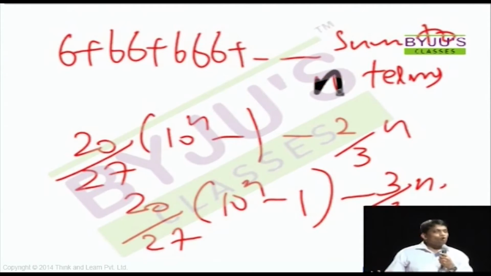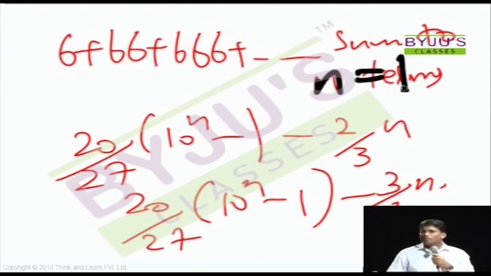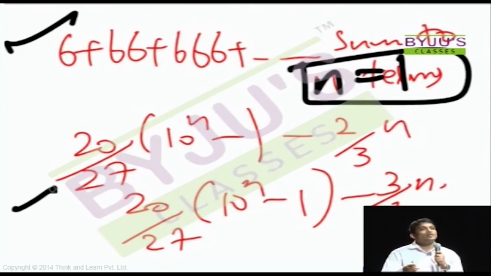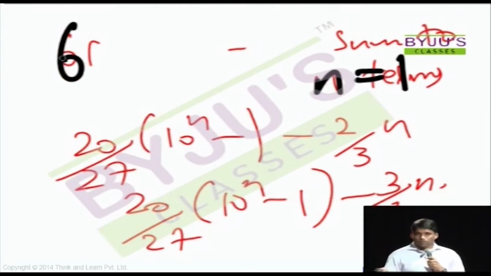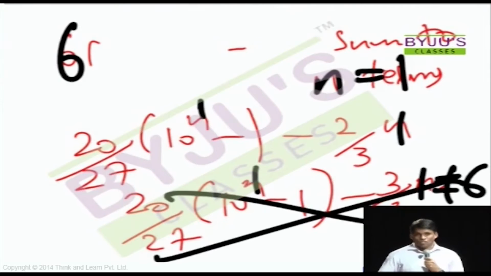This is why it's much faster, because you can simply replace n equal to 1. What is the meaning of n equal to 1 in the question? Check among the options and see where they are not matching. That's it. Your solution is over. So, n equal to 1, what does it mean in the question? It means 6. And among the options, wherever you see n, you replace it by 1. So, this is not equal to 6. So, this can never be the answer. That's common sense. And this you can immediately mark as the answer.